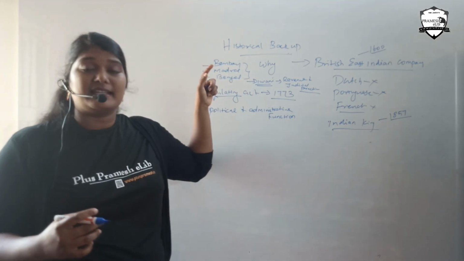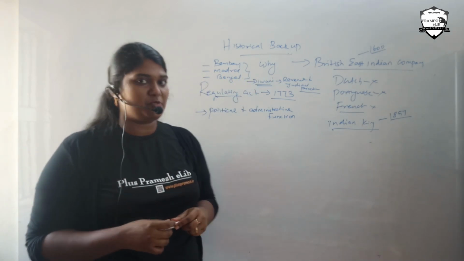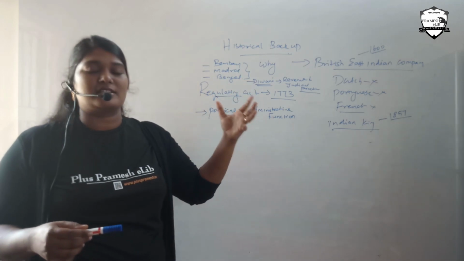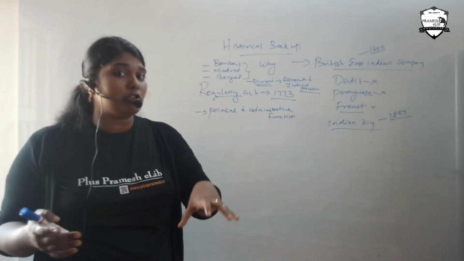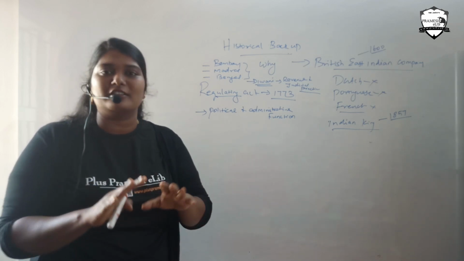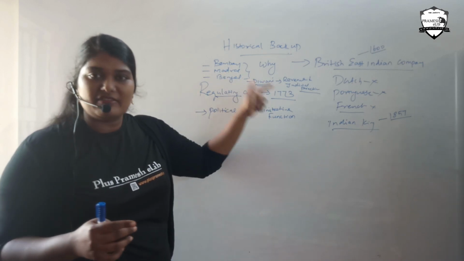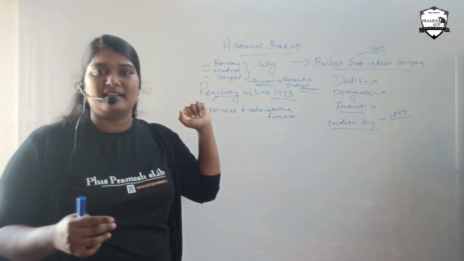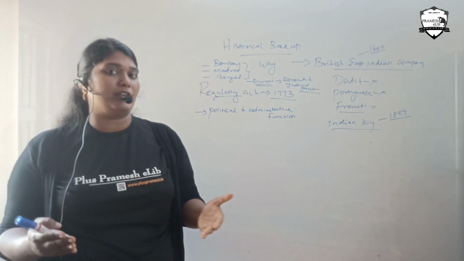The revenue collected in this area could be shared only by the British, and the judicial practices, whatever civil or criminal case happened, would also be judged by the British judicial officials, not the Indian kings. This is the Diwani rights. They got these Diwani rights for this area, and it yielded a very high amount of revenue for them.